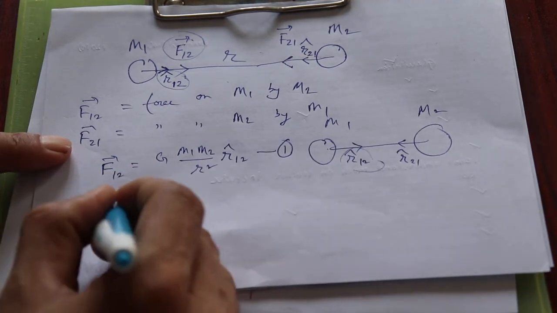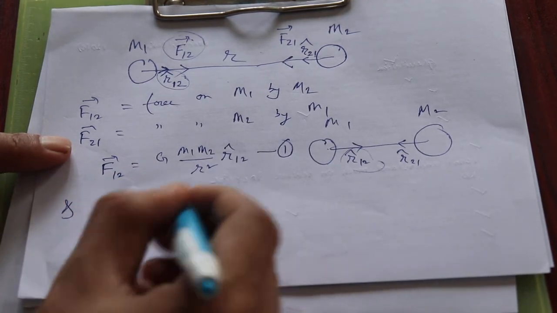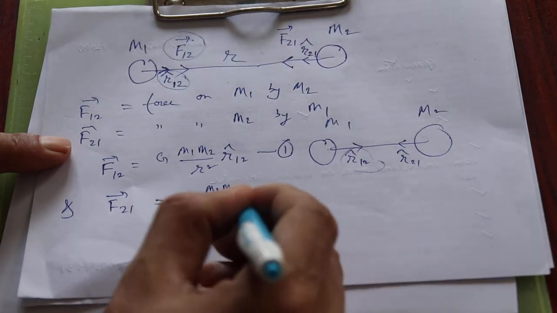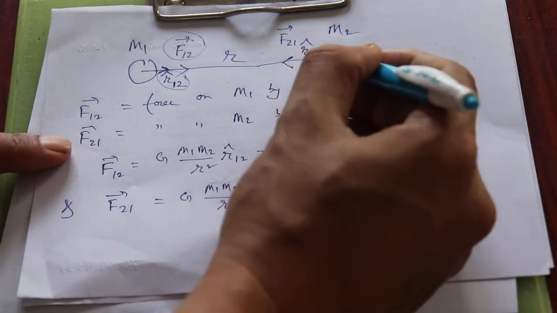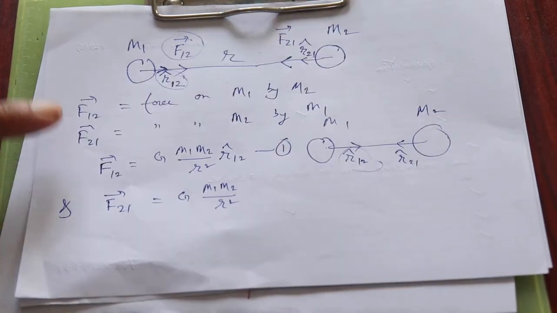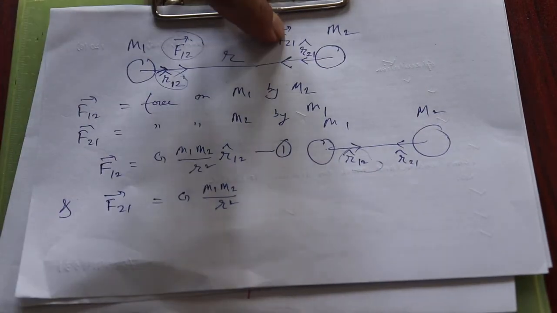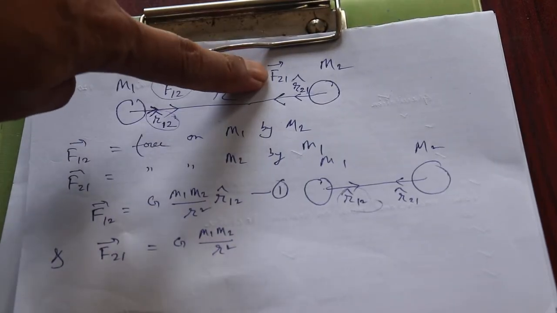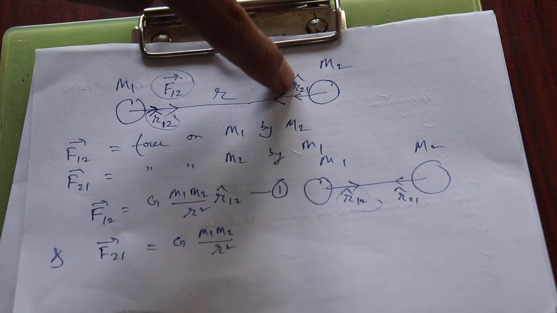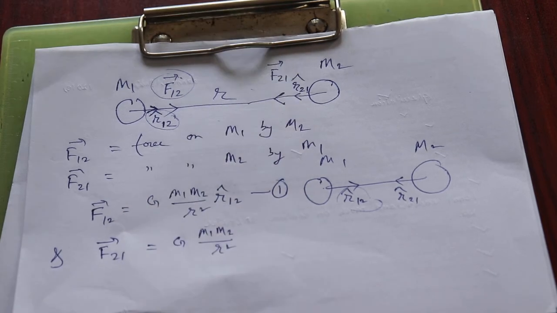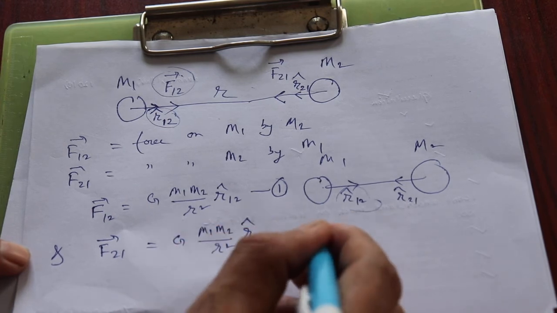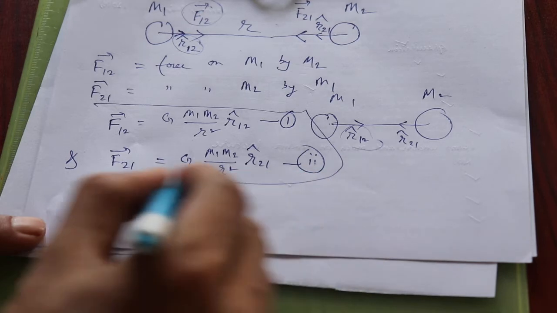And the other one is F21. The same thing, G M1 M2 divided by r squared. Then take the unit vector r cap having the same direction as F21. So it's nothing but r21, right? So I need to take r21 cap here. This is equation number 2. Okay, so now we have got two equations.